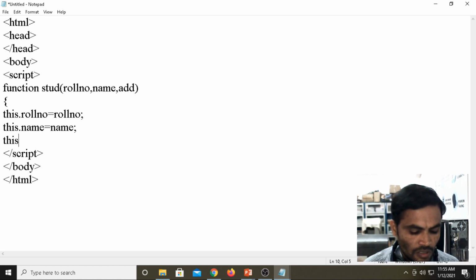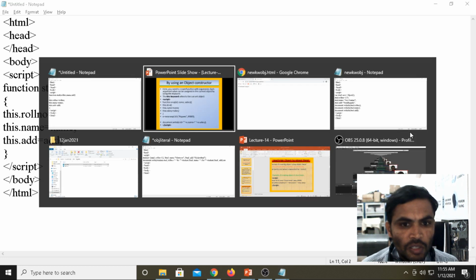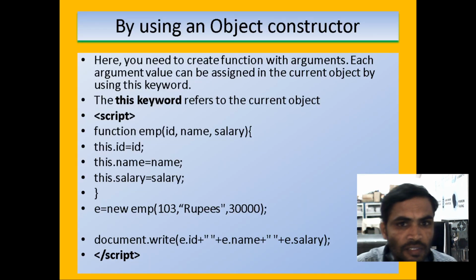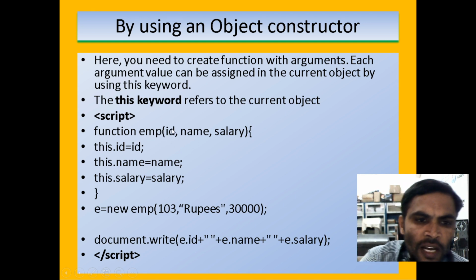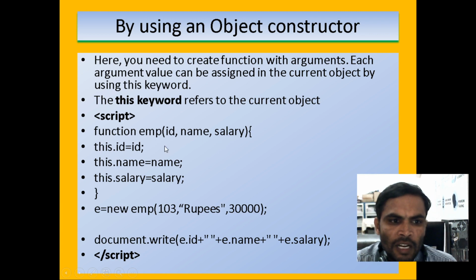this.id = id; this.address = address. Now, according to the syntax for creating the object constructor, here is what I did. Function, the function name I took as student. Then we are declaring the arguments. The argument names I took as rollnumber, name and address.